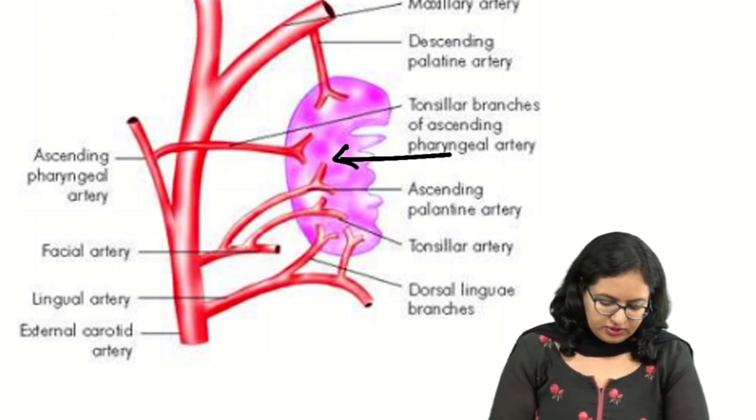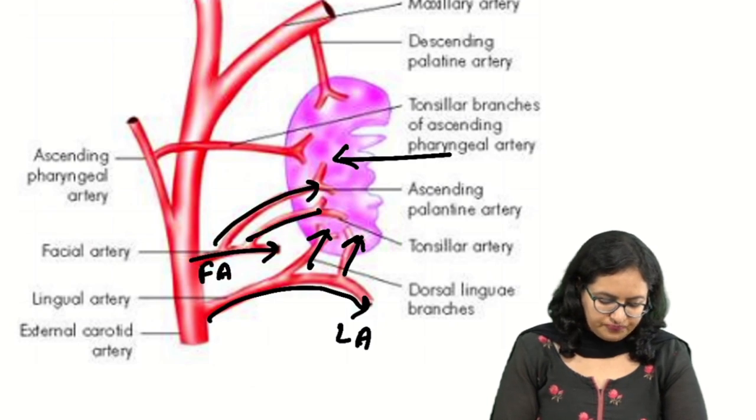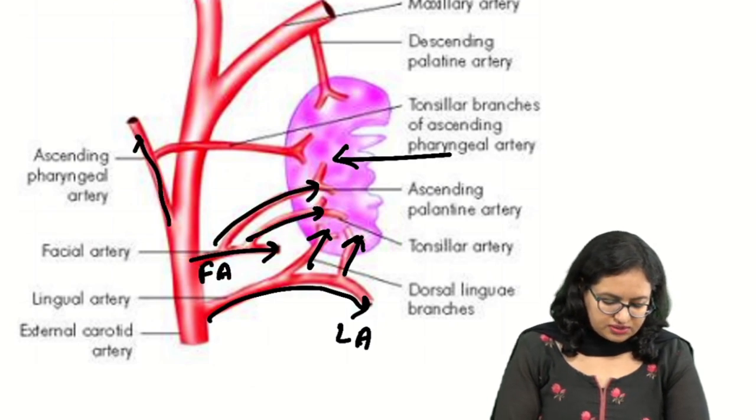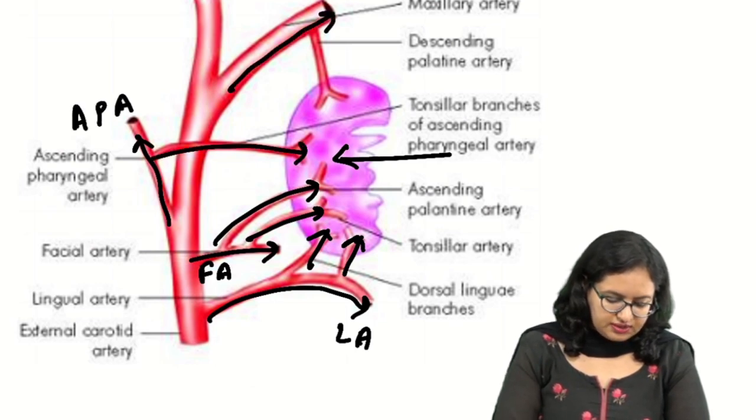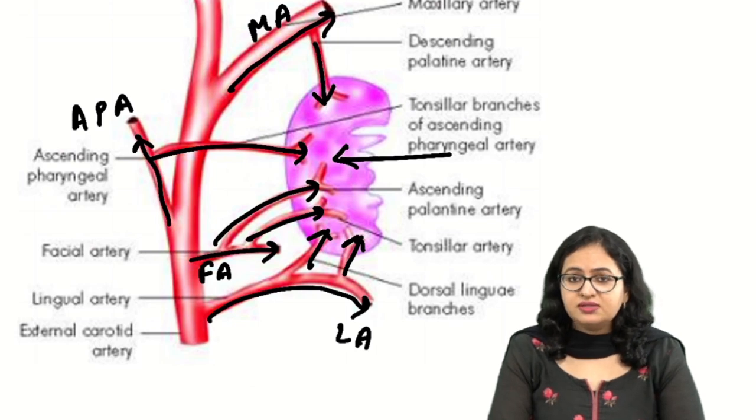So as you can see over here, this is the lingual artery which is giving supply to the tonsil. This is the facial artery which is supplying further, and this is the ascending pharyngeal artery which is also giving a branch. This one is the maxillary artery which is also giving a branch. All are giving branches to the tonsil, but over here we say the main is facial.